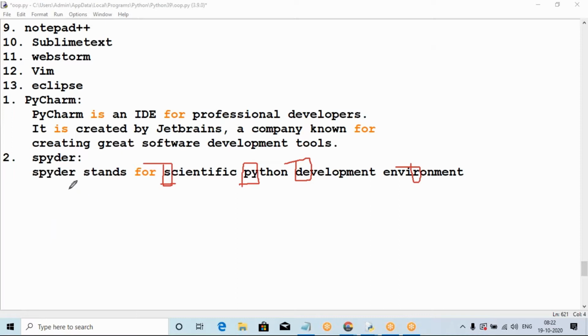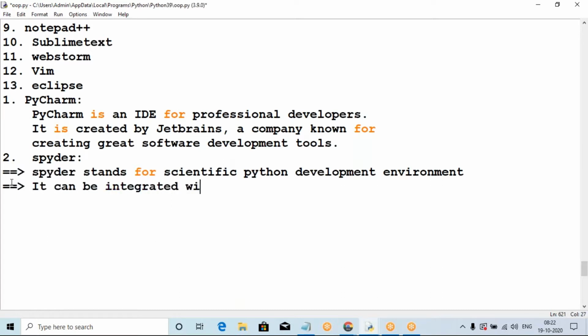So this is the scientific Python development environment. Spyder stands for the Scientific Python Development Environment. Its purpose is mainly to develop scientific applications. It is a development environment written in Python, only for scientific and mathematical applications. It can be integrated with other libraries.